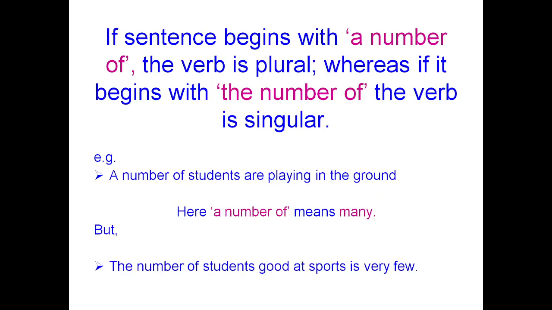If a sentence begins with a number of, the verb is plural, whereas if it begins with the number of, the verb is singular. The rule is very clear: when a sentence starts with a number of, the verb must be in the plural form. If the sentence starts with the number of, then the verb must be in the singular form. So here, a number of students are playing in the ground. A number of: the verb is in the plural form. Next rule: the number of students good at sports is very few. Here the sentence starts with the number of. The verb is in the singular.